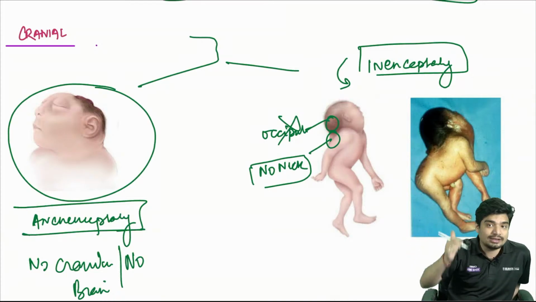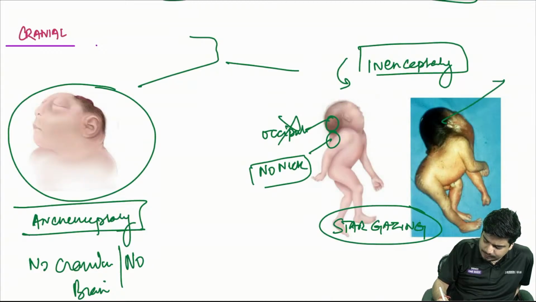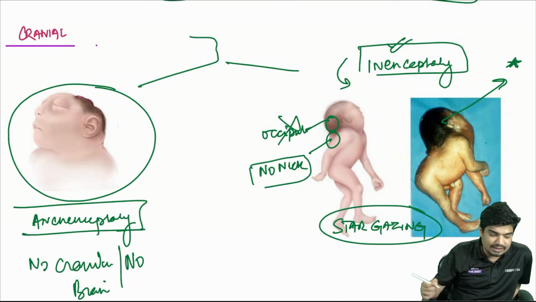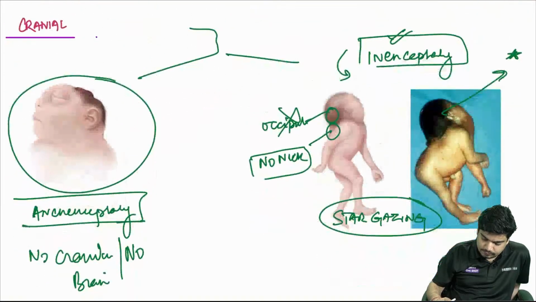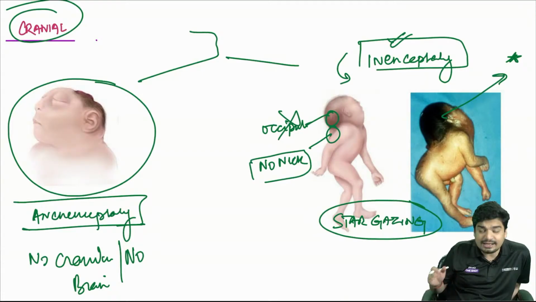This is also called star-gazing posture. You will see this star-gazing posture in inencephaly. So as far as cranial neural tube defects are concerned, there is anencephaly and inencephaly.